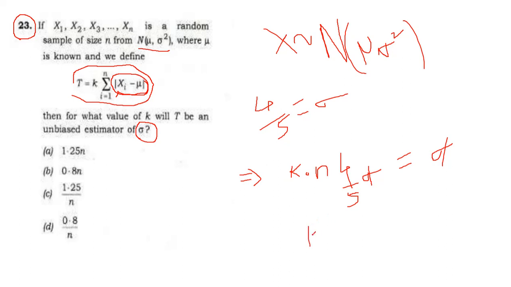Finally we got k equal to 5 divided by 4 and multiplied by n. Now we can cancel out, what we get is 1.25 divided by n. So this is the value of k. If the condition is this, then we get 1.25 divided by n. This is the answer for question number 23 from ISS question paper 2 of year 2017.